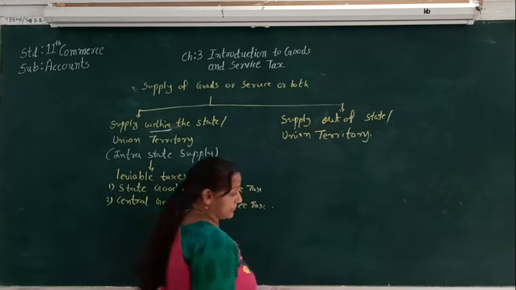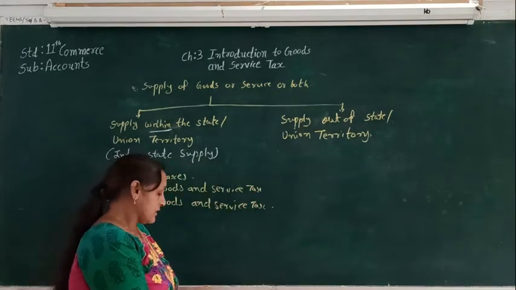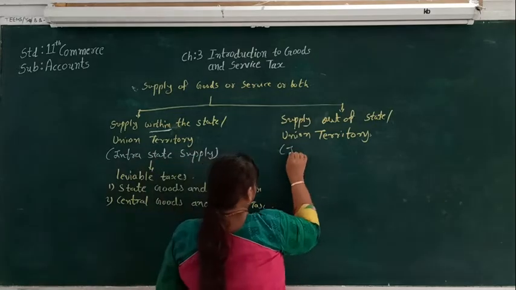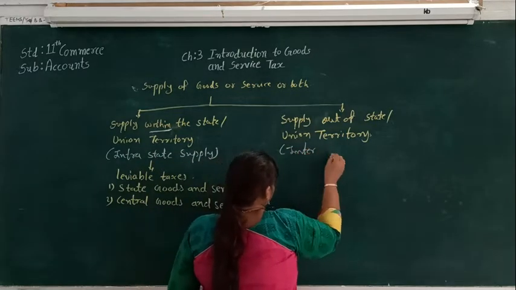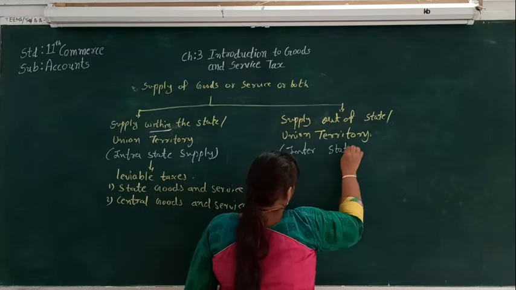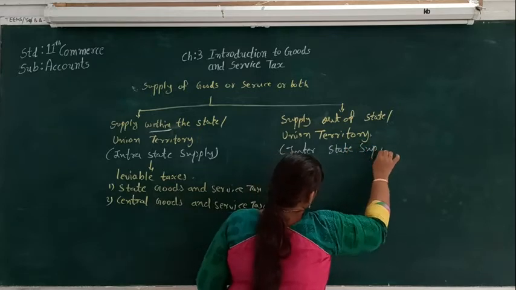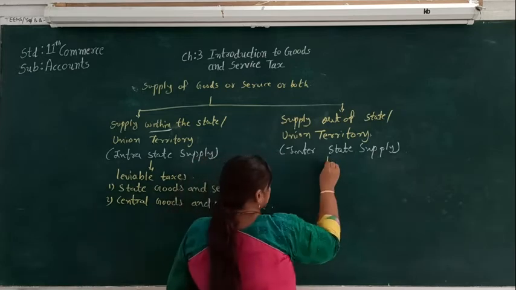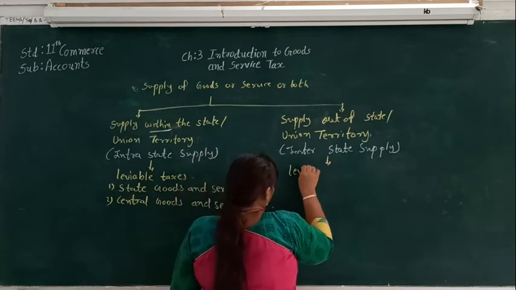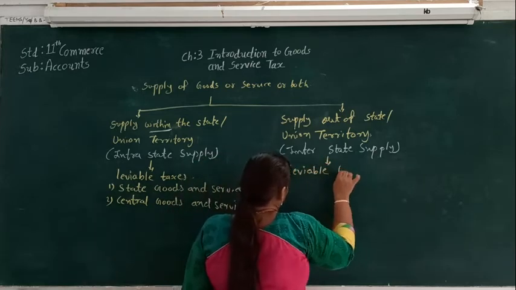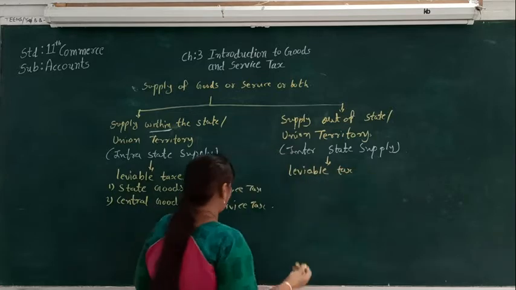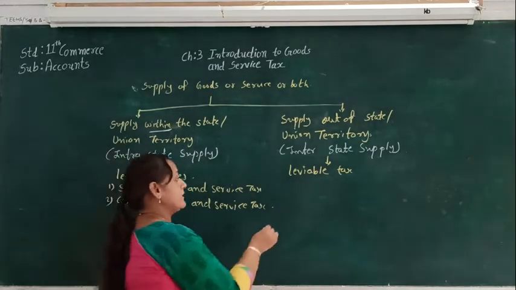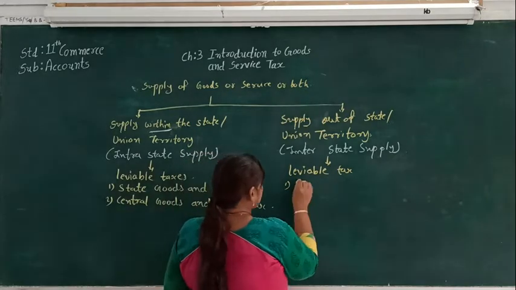Here again it is called interstate supply, and the leviable tax is only one tax, called integrated goods and service tax.